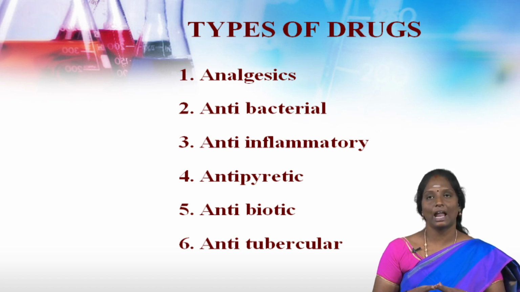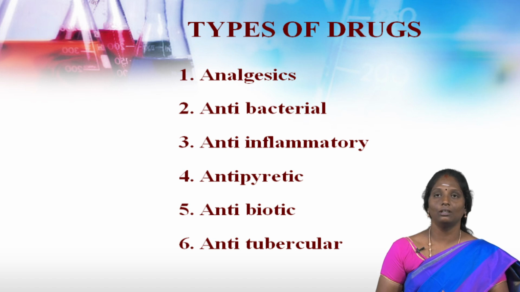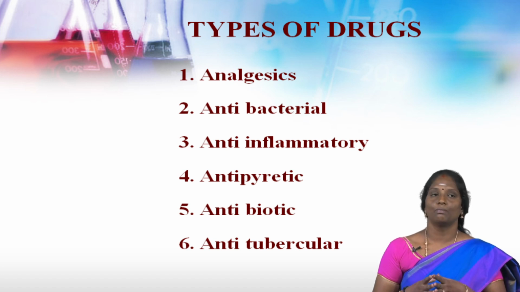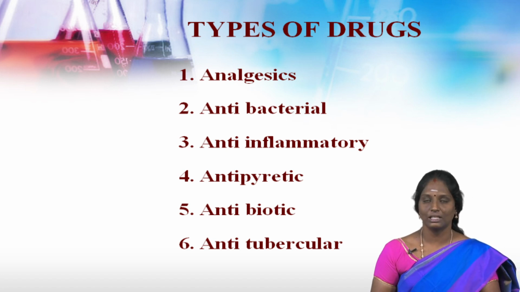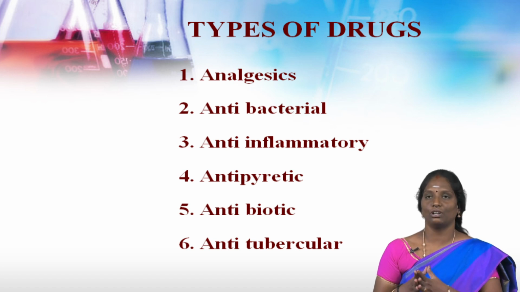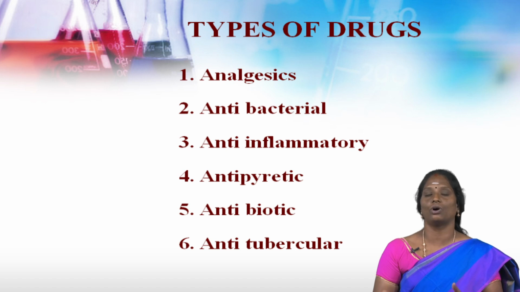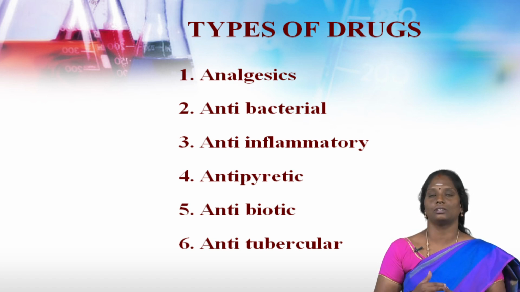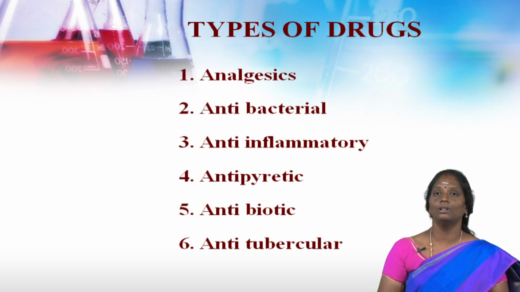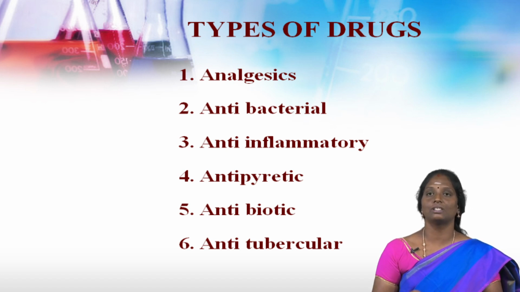Fifth type is antibiotics. These are chemical substances produced by microorganisms having the property of inhibiting the growth of or destroying other microorganisms in low concentration. This is called antibiotics. Example, penicillin, streptomycin, chloromycetin, etc.